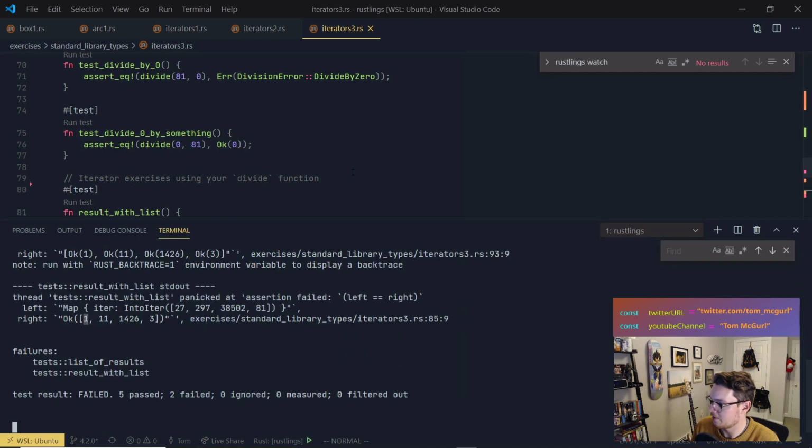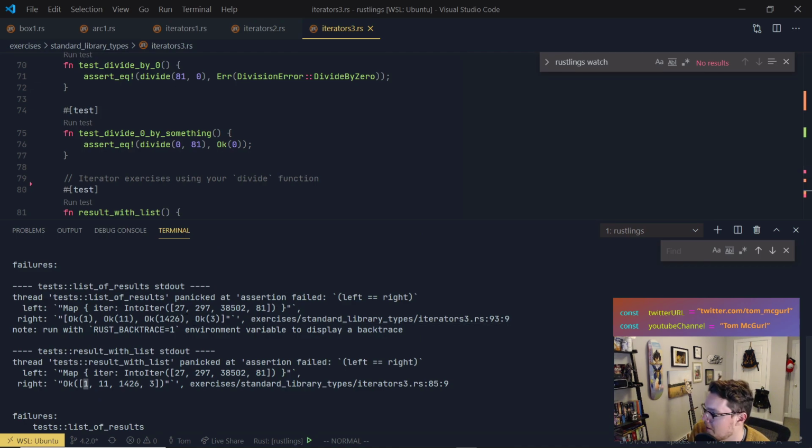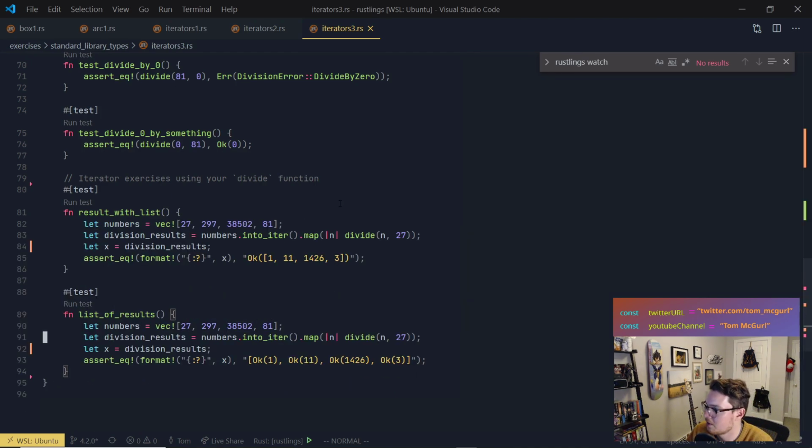Yeah, 27, 297, 385, 81, and here's the results. So basically, we're mapping, storing that in division results, calling divide.